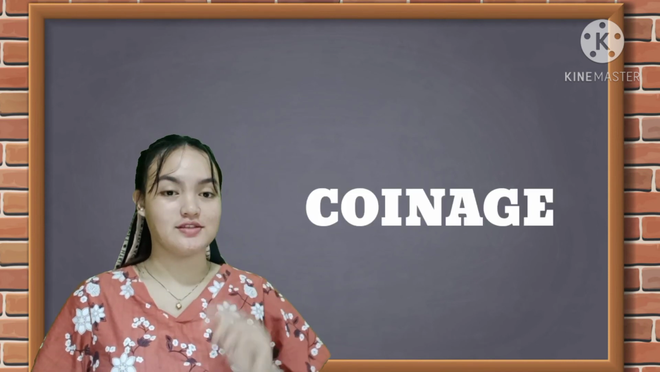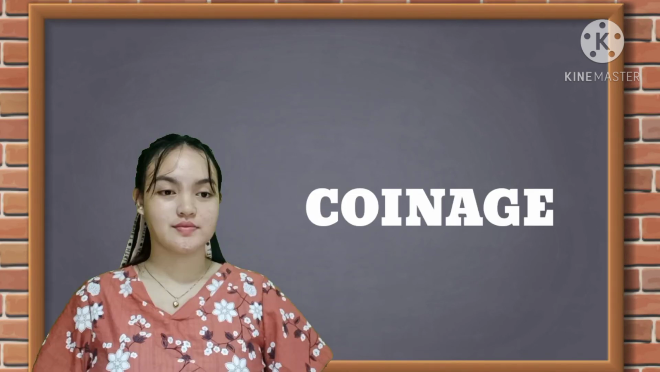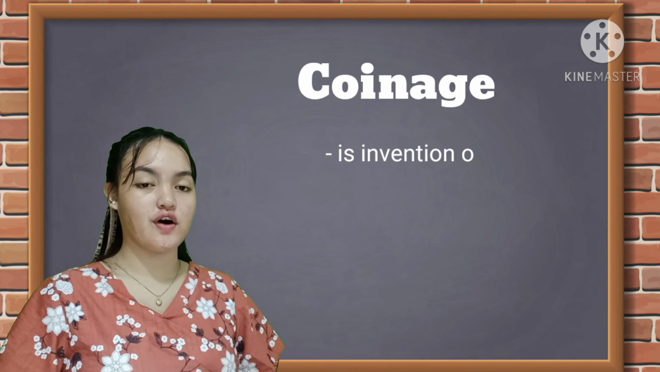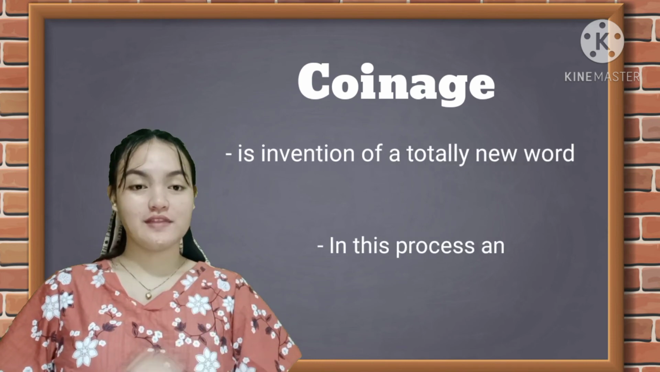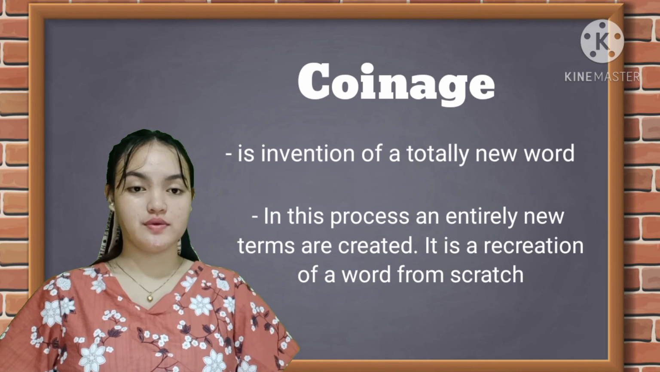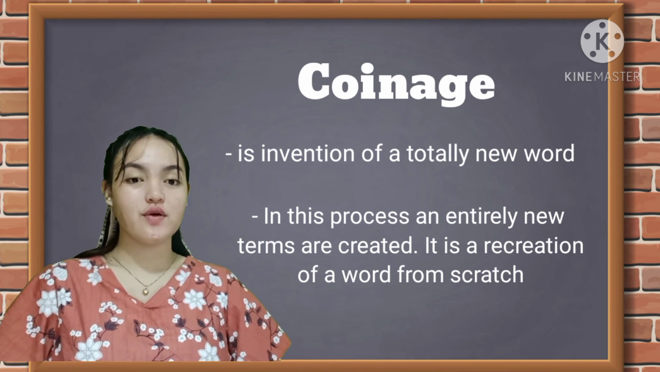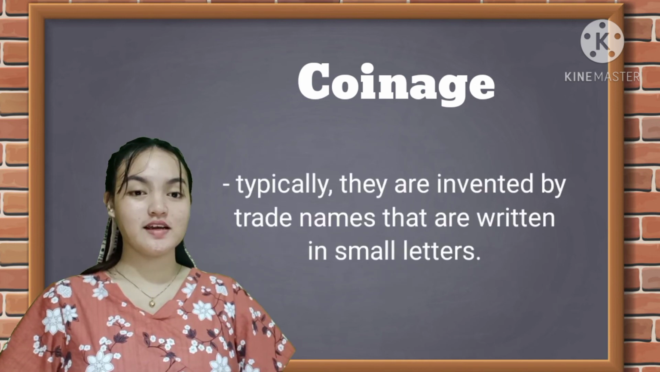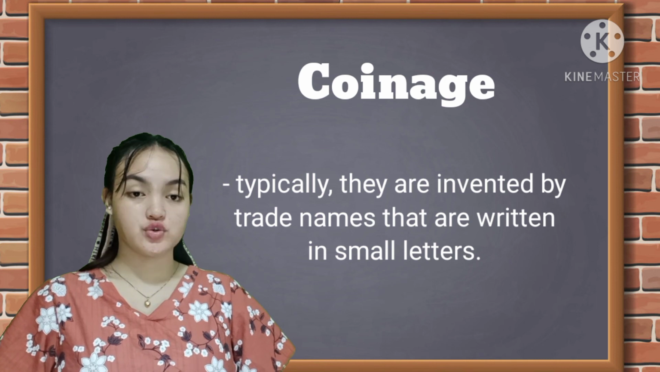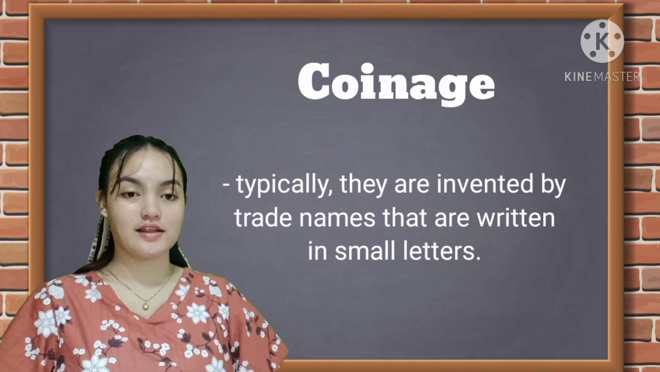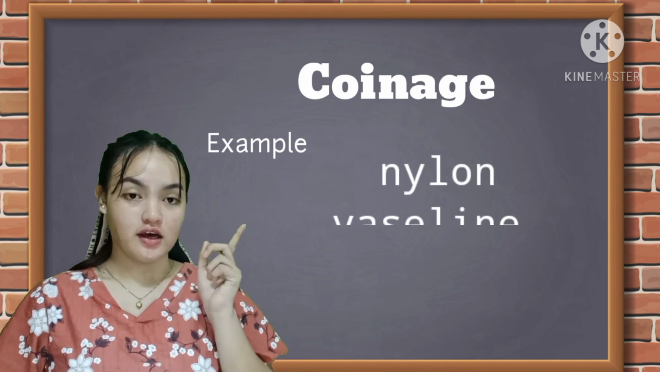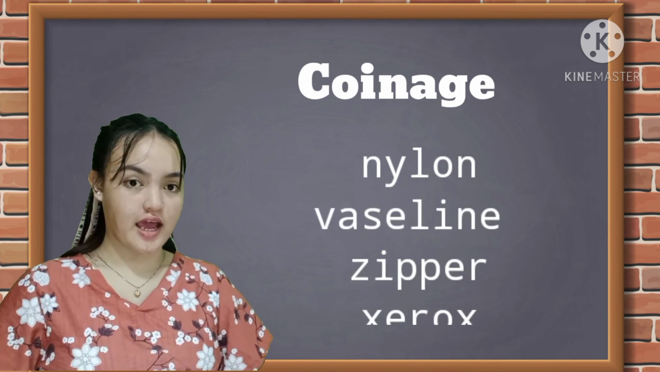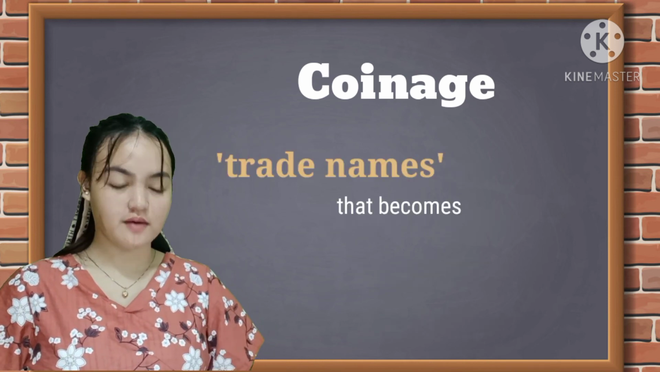Next is coinage. Coinage is the invention of totally new words. In this process, entirely new terms are created. It is a creation of a word or a phrase from scratch. Typically, they are invented trade names that are written with small letters, for example, nylon, Vaseline, zipper, Xerox. These words are not actually words, but trade names that become actual words.